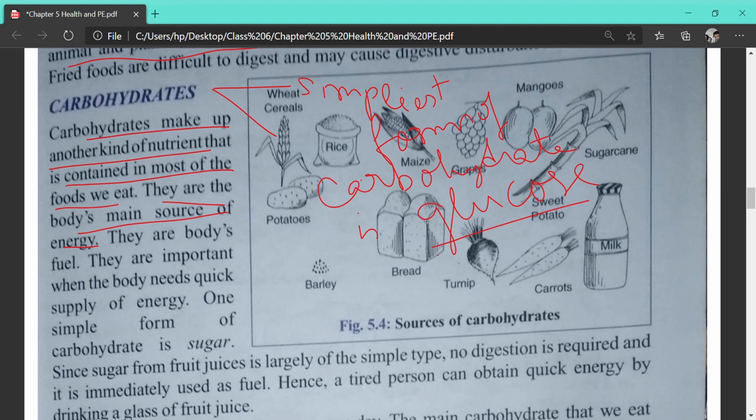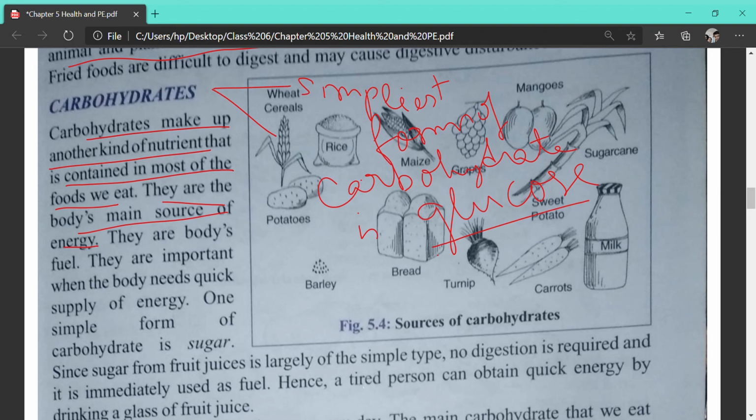You should remember, I can give you this question in health and PE: what is the main source of energy? Write down main source of energy. If I ask what is the main source of energy in our body, you will say carbohydrate. And the simplest form of carbohydrate is glucose.